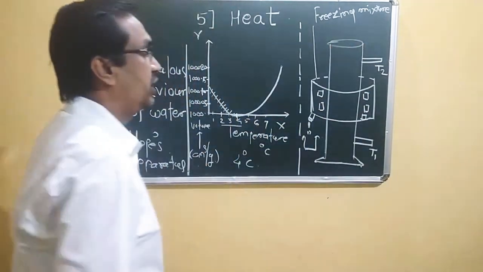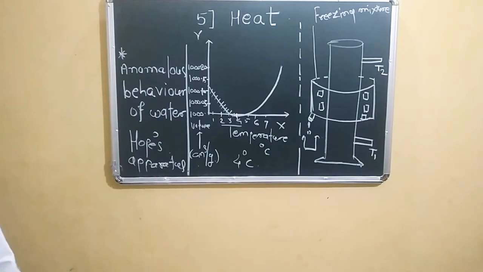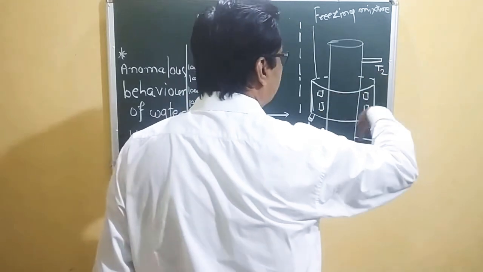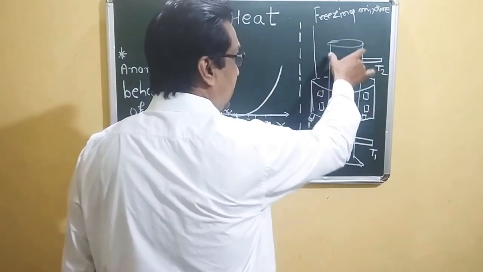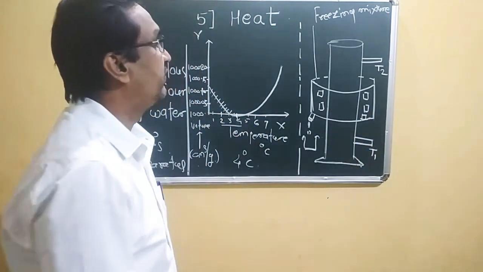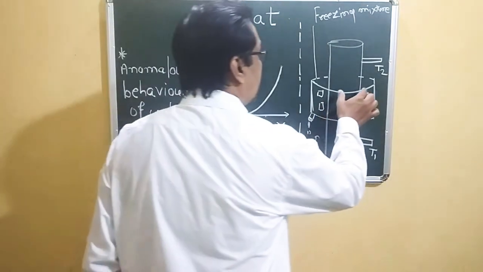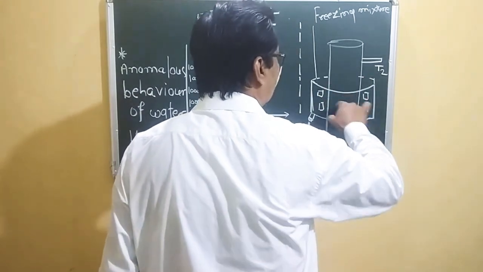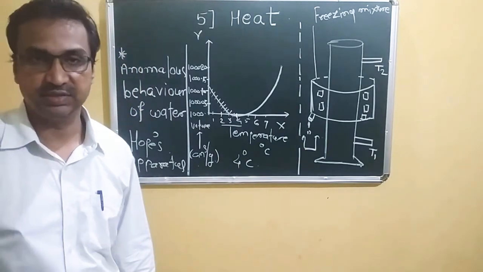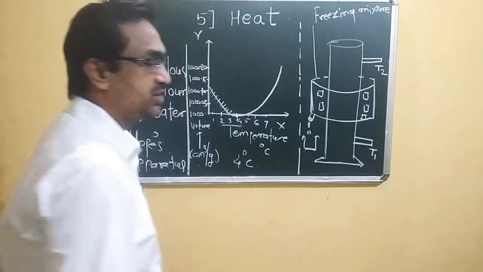Here we can see a cylindrical shaped container, and at the middle we can see a flat bowl. In the bowl we can see the freezing mixture, inserted inside it, and this cylindrical container contains water. The thermometers T1 and T2 are attached.